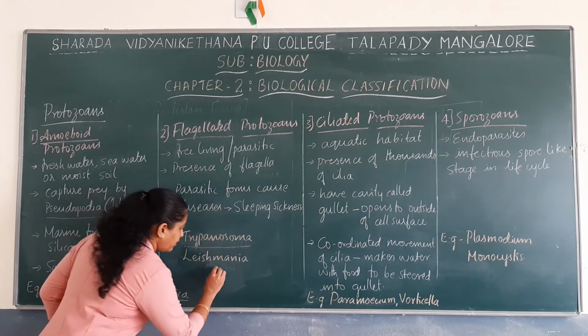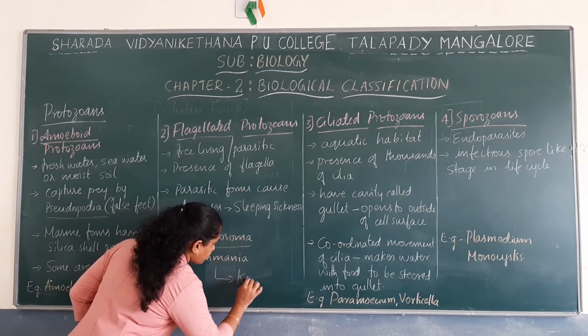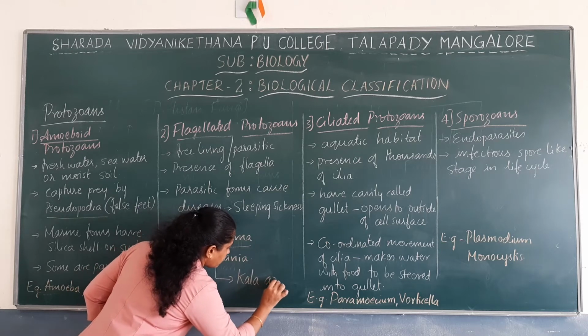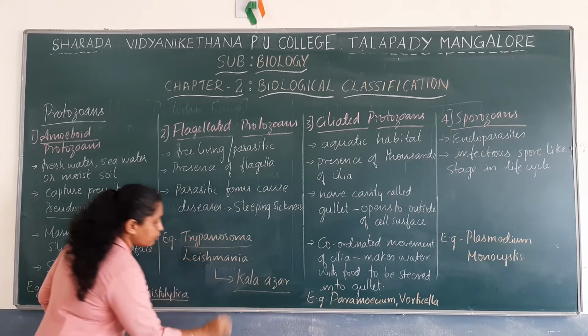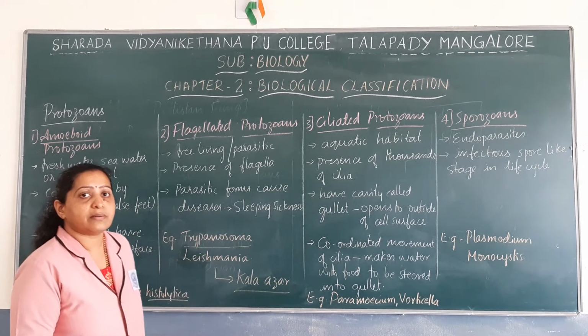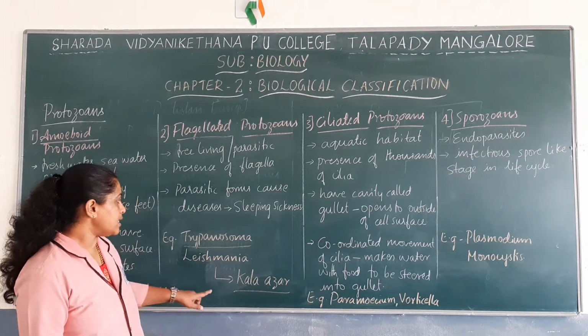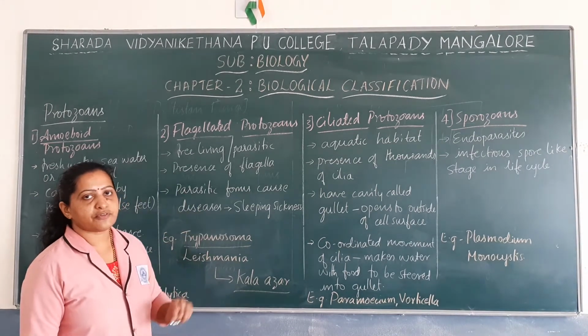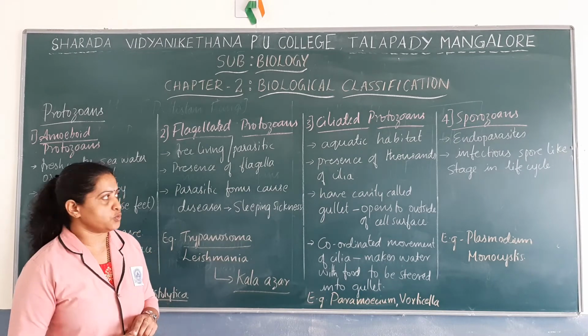Kala-Azar. It's a kind of fever. It's also called dum-dum fever. Okay, Kala-Azar. So these are the characteristic features of flagellated protozoans.